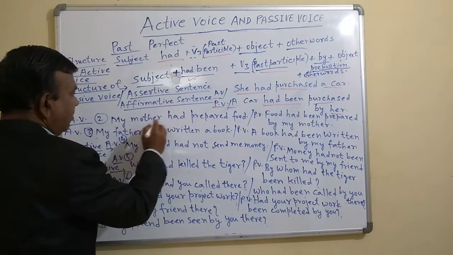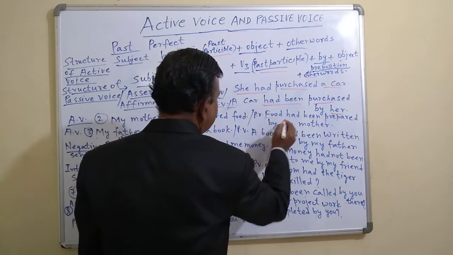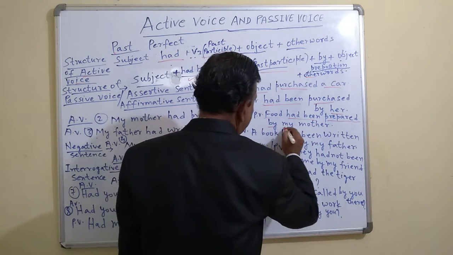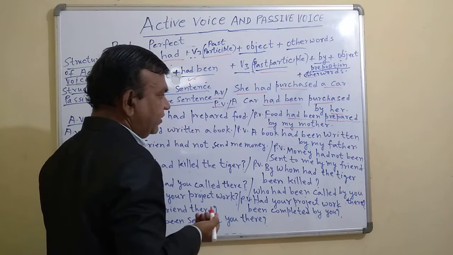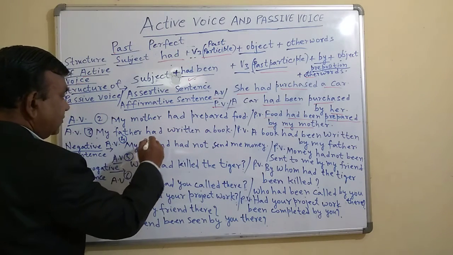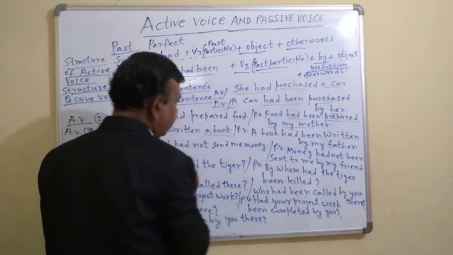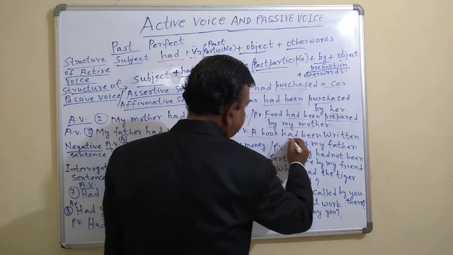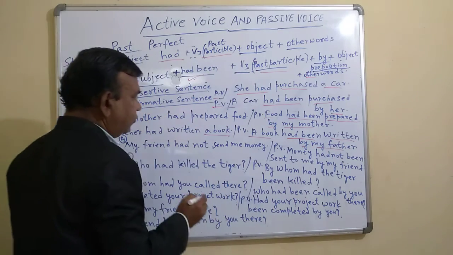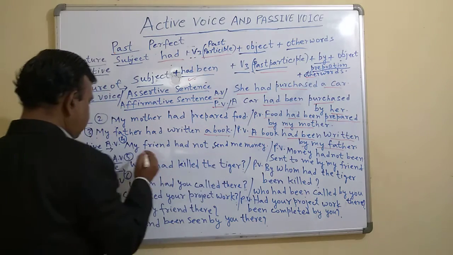Now you see, my mother had prepared food. So in case of passive voice, food had been prepared by my mother. So this is very easy that you can understand. Now you see, my father had written a book. So how will you do here? This is the object. A book had been written by my father. So object becomes subject here.